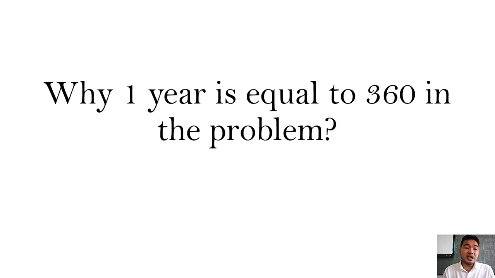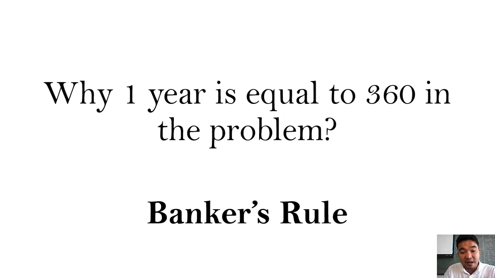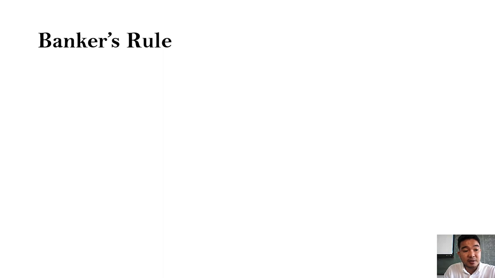The question here is why 1 year is equal to 360 days in the problem. Maybe you are wondering why we use 360 days instead of 365 or 366 per year. The months have 30 days, 28 or 29, and 31 days. Despite all these, the finance industry is applying the banker's rule. So we use the banker's rule here. So what do we mean by banker's rule?